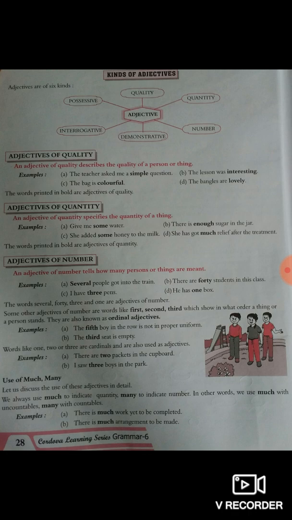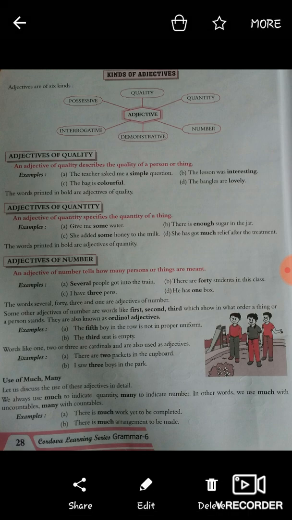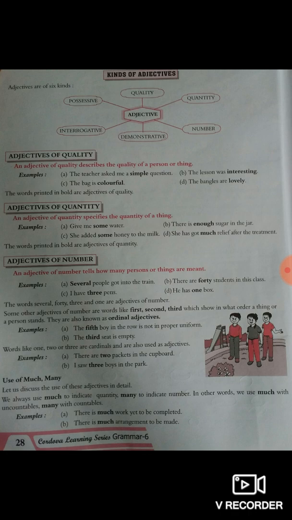Okay, so let's check out adjectives of quality. A very first kind, adjectives of quality. An adjective of quality describes the quality of a person or thing. For examples, A number, the teacher asked me a simple question. So simple is what?